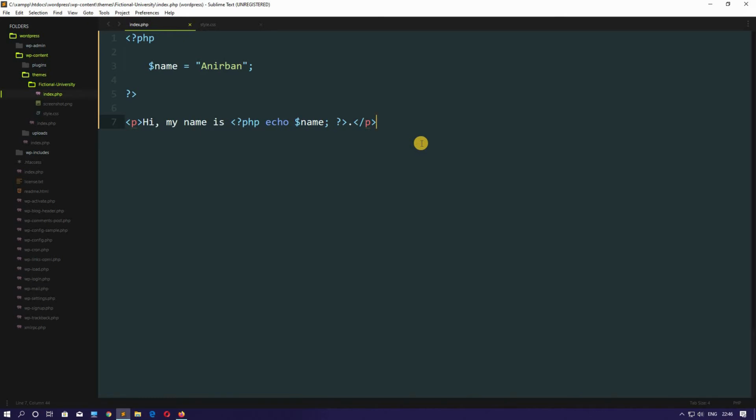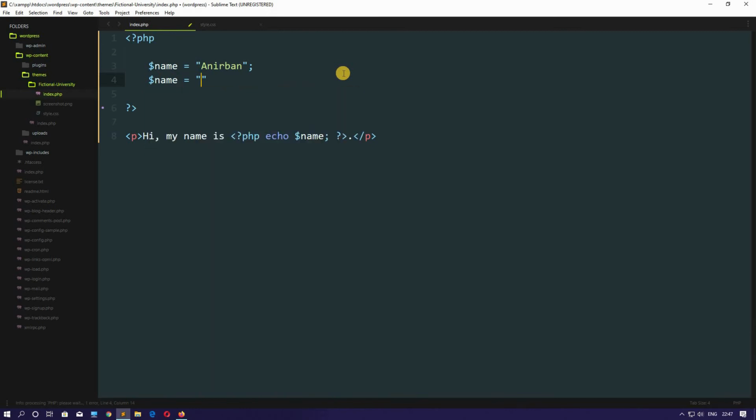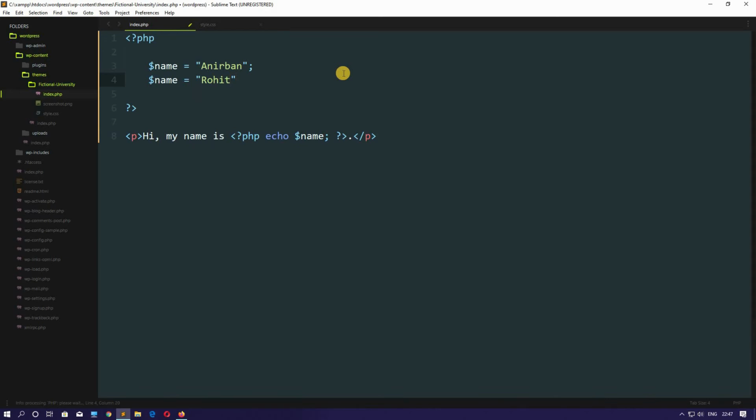Now let me show you what an array actually is. But before that, let me show you one more thing. Suppose you want to store another name inside this variable $name. So let's do that. $name equal to Rohit. Save this and let this statement be like this only.